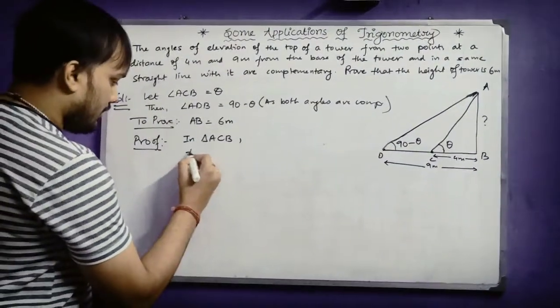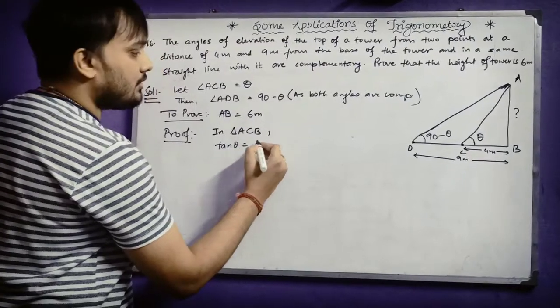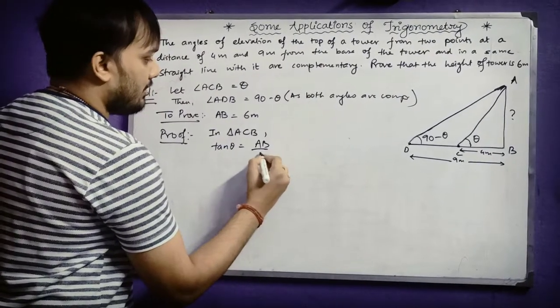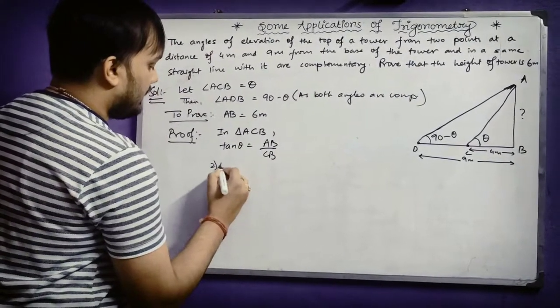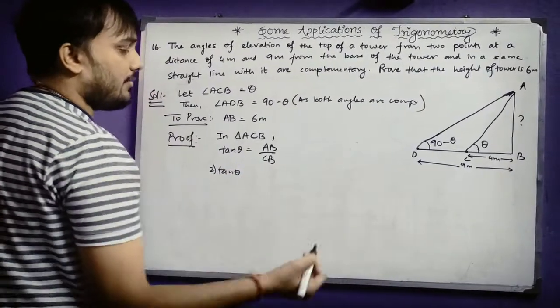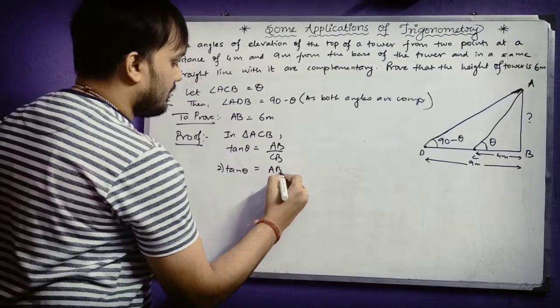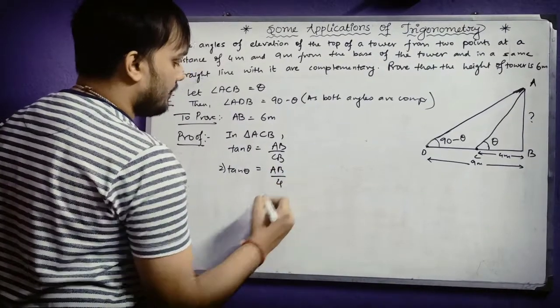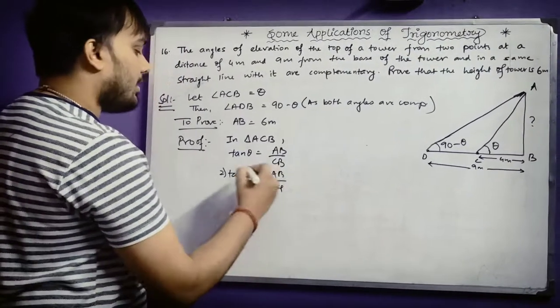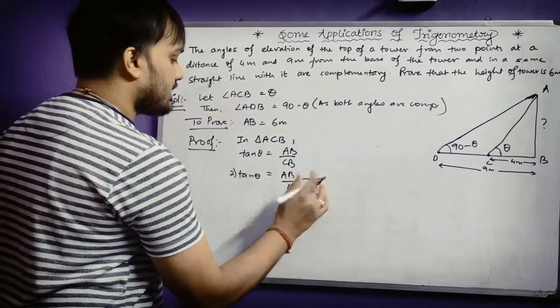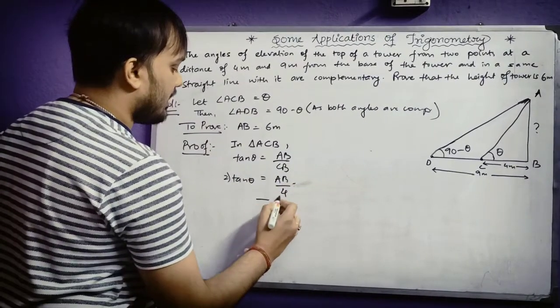So tan theta equals AB by CB. I don't know the value of theta, so I will write tan theta only. So AB by CB, that means AB by 4. Keep this one, give it as equation number 1.